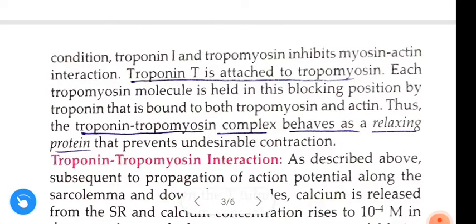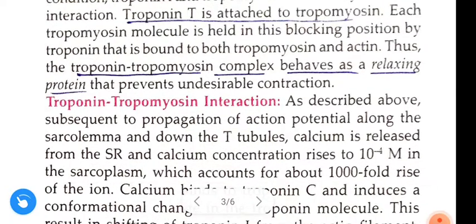Troponin T is attached to tropomyosin. Each tropomyosin molecule is held in this blocking position by troponin that is bound to both tropomyosin and actin. Thus, the troponin tropomyosin complex behaves as a relaxing protein that prevents undesirable contraction.